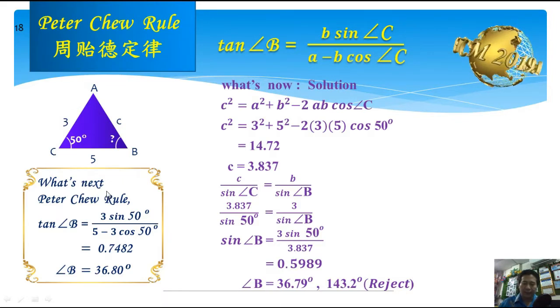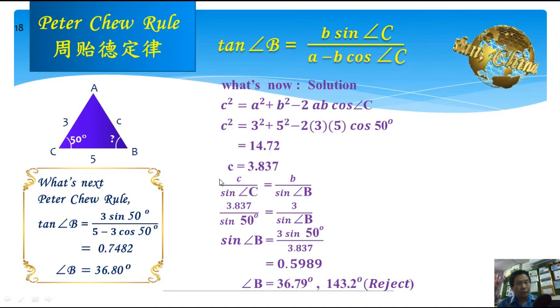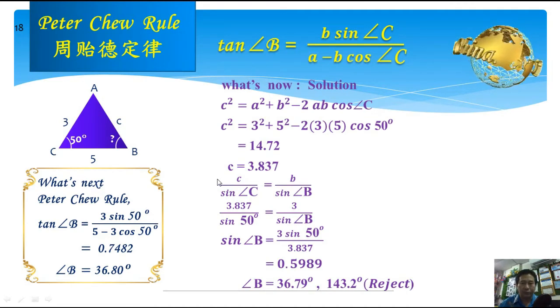As we see, using the Pikachu rule is easier. Just 3 steps only: 1, 2, and 3. Compared to using cosine rule plus sine rule. See here, cosine rule plus sine rule takes more steps. This is why we need to learn the Pikachu rule.